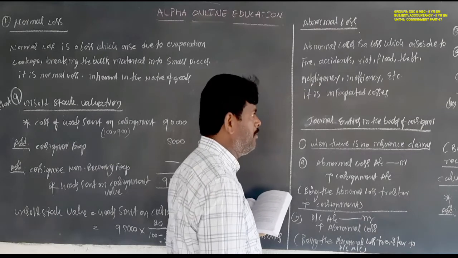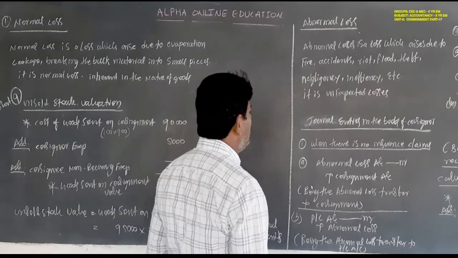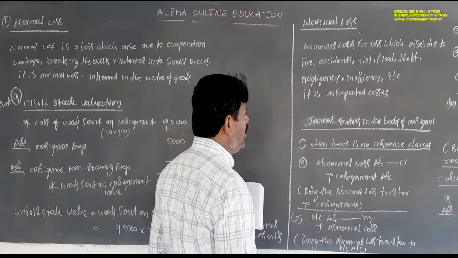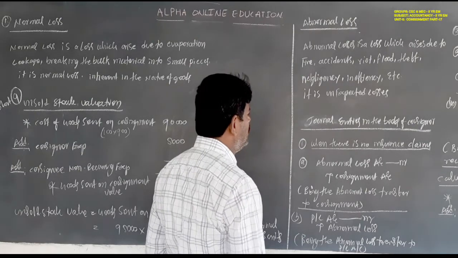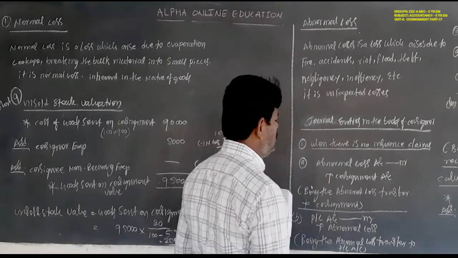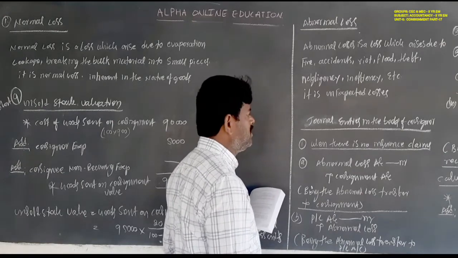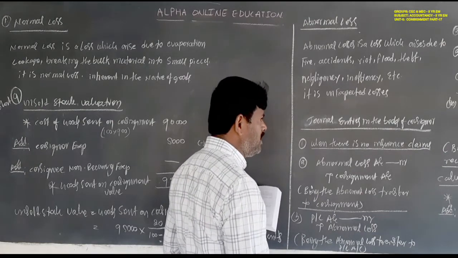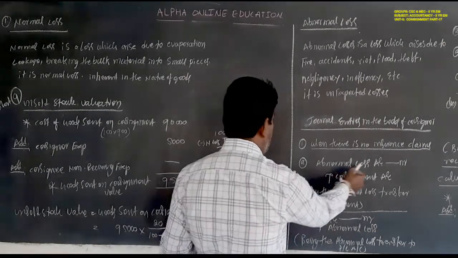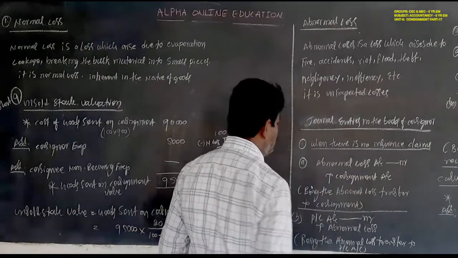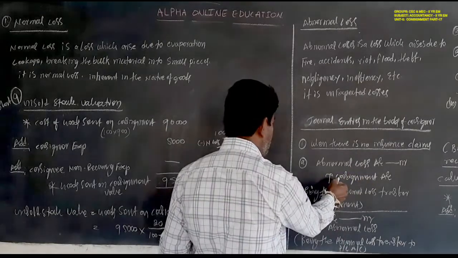It must be remembered. So what is the journal entry for abnormal losses? When there is no insurance, meaning there are no insurance claims, the first entry is: abnormal loss account debit to consignment account, being the abnormal loss transferred to consignment. It must be recorded on the credit side of the consignment account.